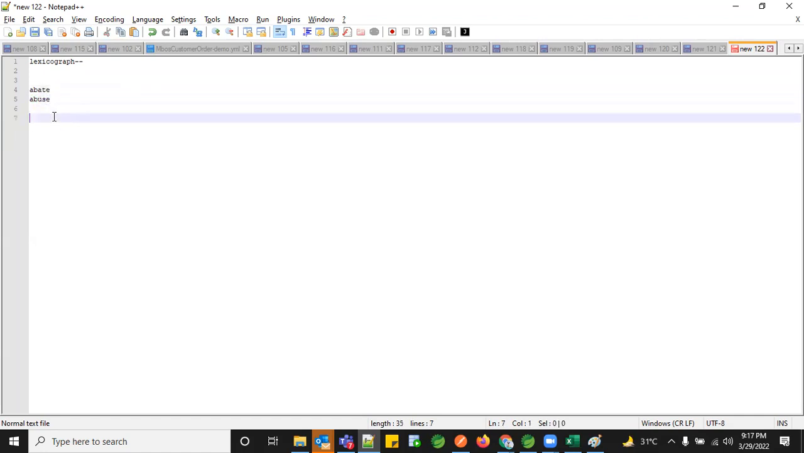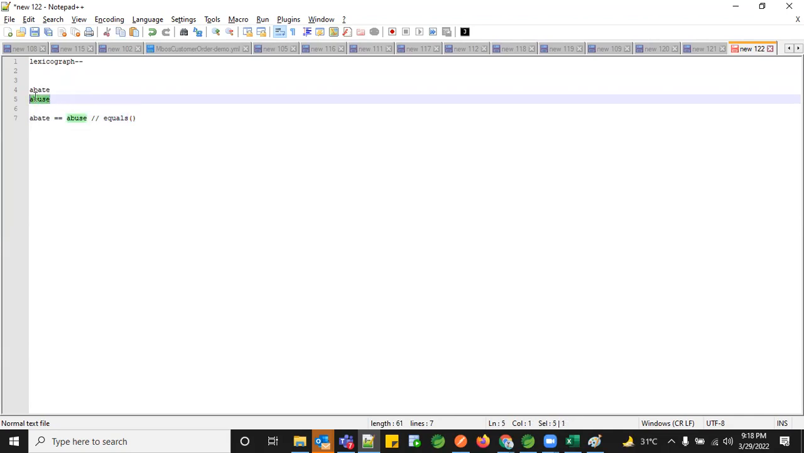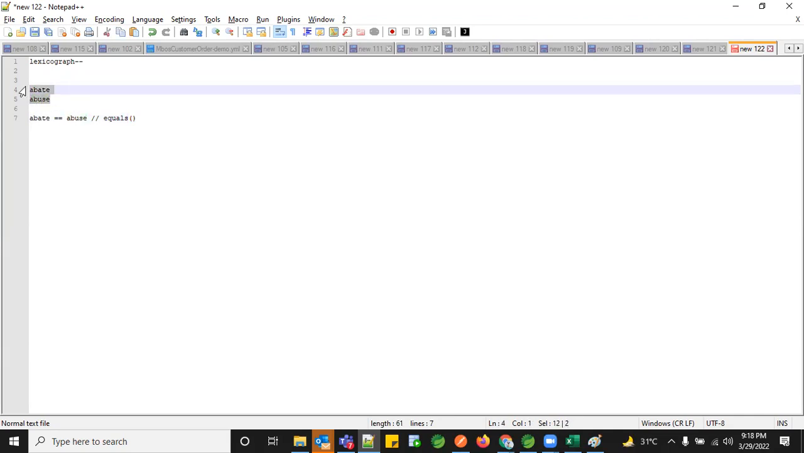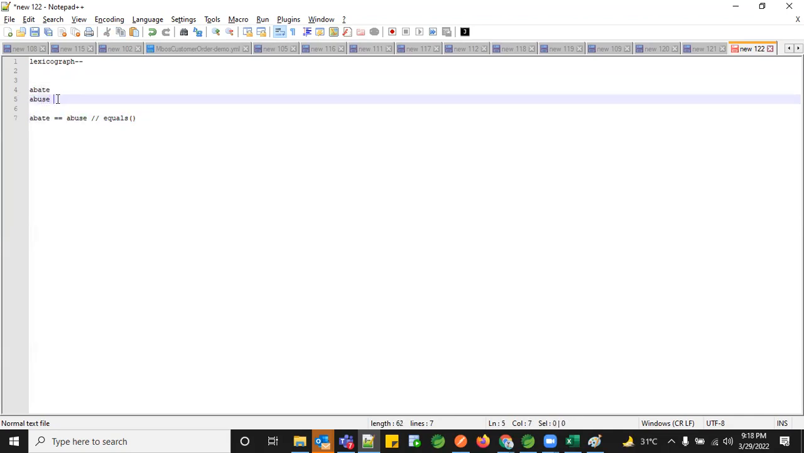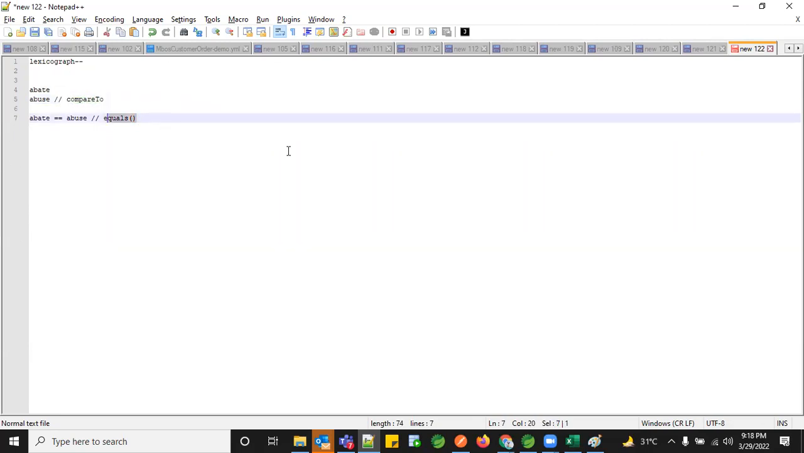Whereas if you want to just compare whether abate is equivalent to abuse, then you can go with the equals method. That's it. If you want to do a comparison and sort in a particular order, then you have to go with the compareTo method. Any questions on this? Like when to go for compareTo and when to go for equals?